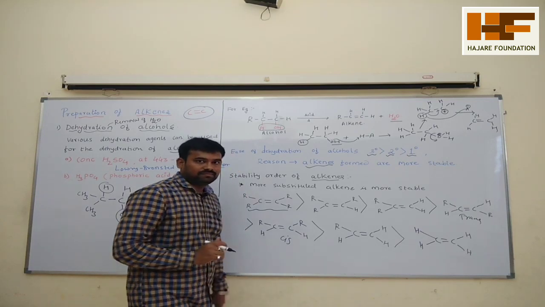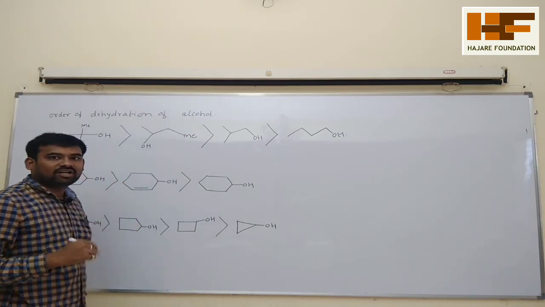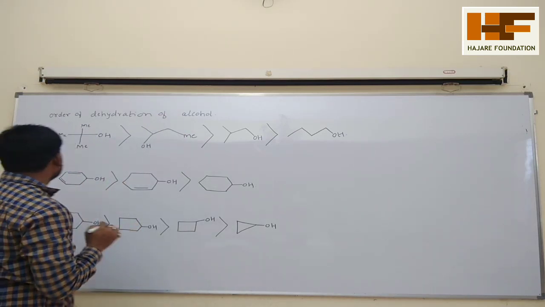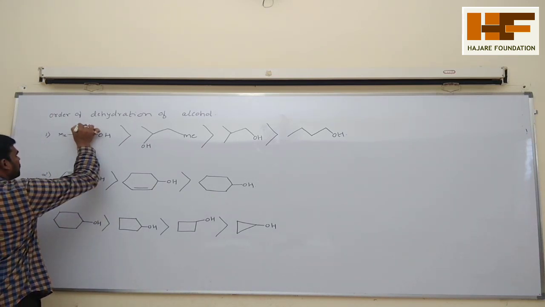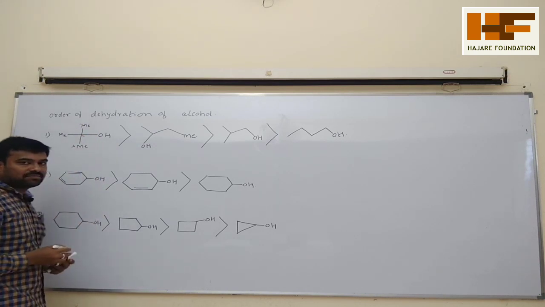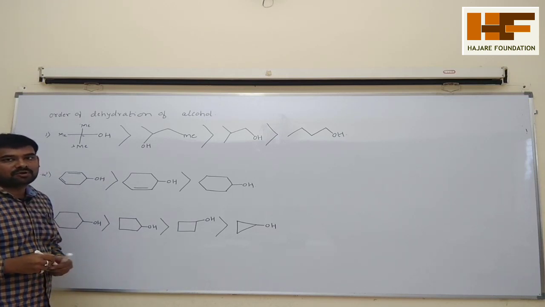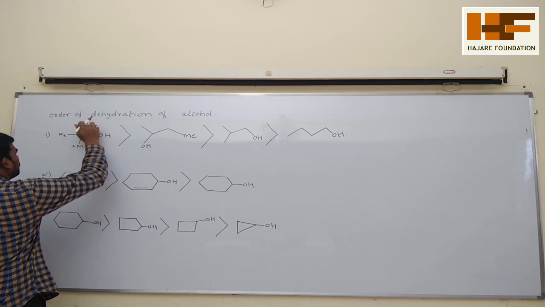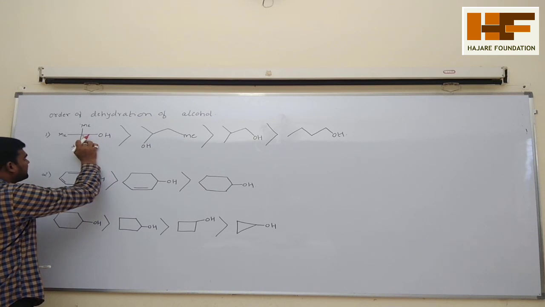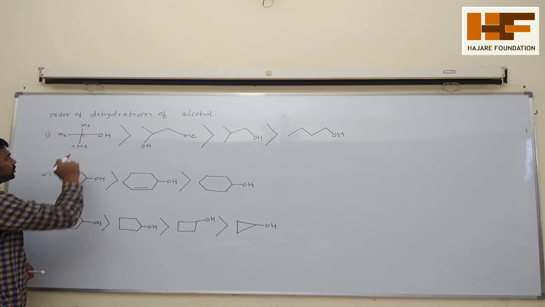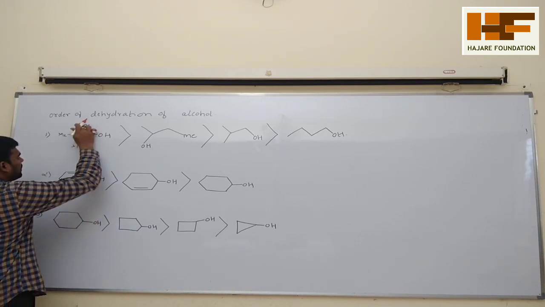Okay, read this point. Now see the order of dehydration of alcohol, which alcohol will undergo dehydration easily. See this one: what is the IUPAC name of this compound? 1, 2, 3. How many carbon atoms are there? 3 carbon atoms. First you have to see the parent chain which contains the maximum number of carbon atoms. So see, 1, 2, 3 is a continuous chain. At the second carbon atom there is an alcohol OH group, and at the second carbon atom there is also one methyl group. First the root word, which contains more carbon atoms: 1, 2, 3, so prop.